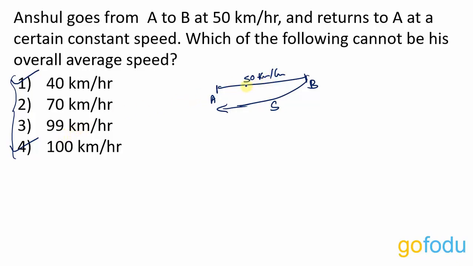Also, if he goes at 50 and he returns at around 30 to 35 kilometers per hour, then 40 is the value that we can obtain for average speed. If he returns at, let's say, 5 kilometers per hour, then the average speed is going to be way less than 40. So we can obtain average speed values less than 40 also. So 40 is going to be in the range, so it cannot be the answer.